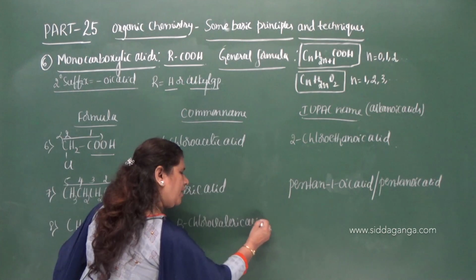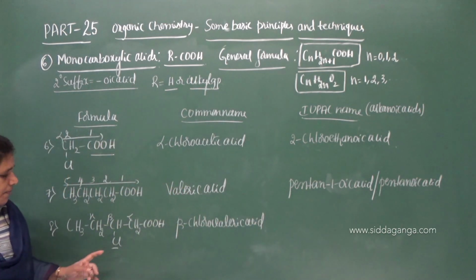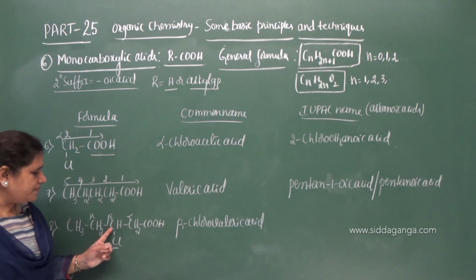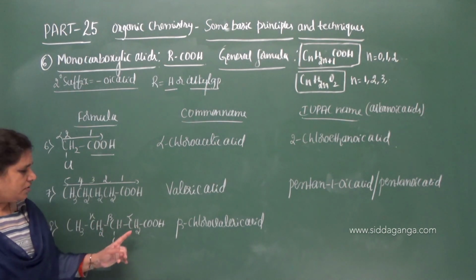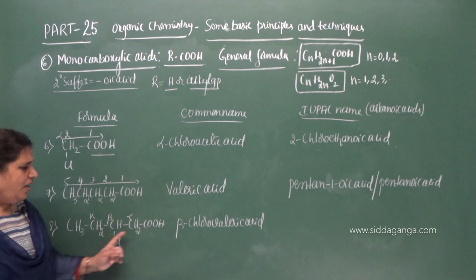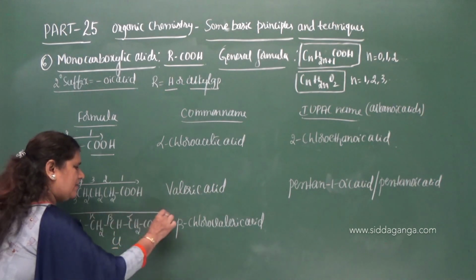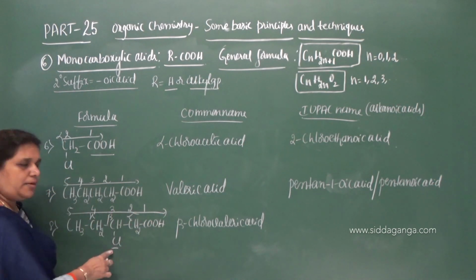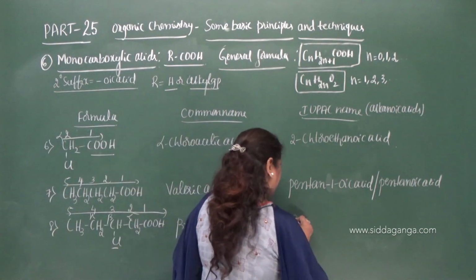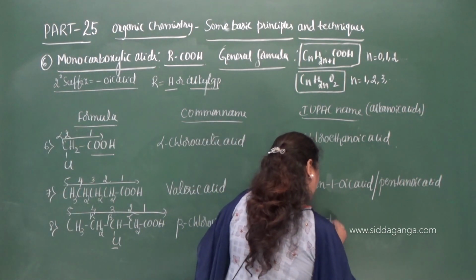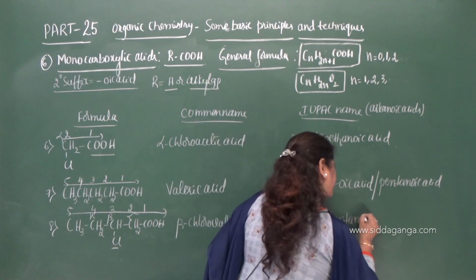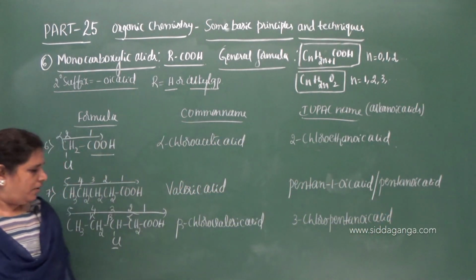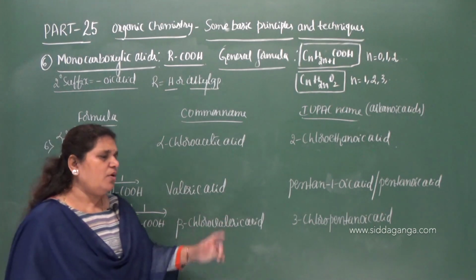Beta chloro valeric acid, because the position of chlorine is on the beta carbon. What is the beta carbon? The beta carbon is next to the alpha carbon, which is next to the functional group. So this is alpha and this is beta. Beta chloro valeric acid. Now give the IUPAC name. Select this chain. 1, 2, 3, 4, 5. On the third carbon we have chlorine. Therefore the name will be 3-chloropentanoic acid. 3-chloropentanoic acid is the IUPAC name of this compound, beta chlorovaleric acid.